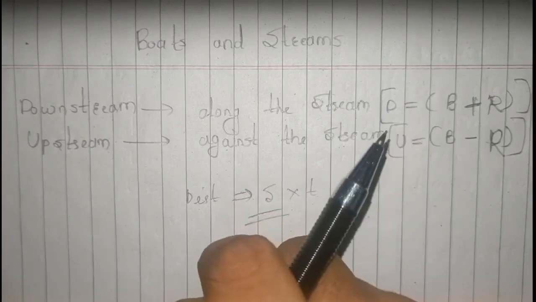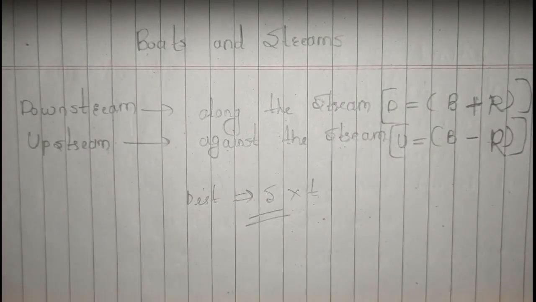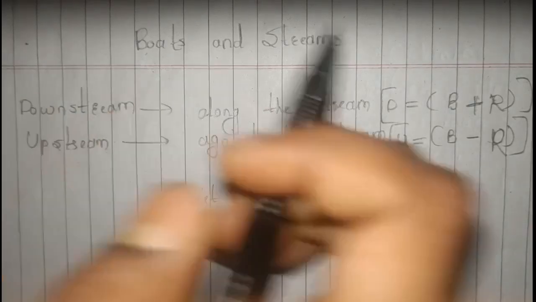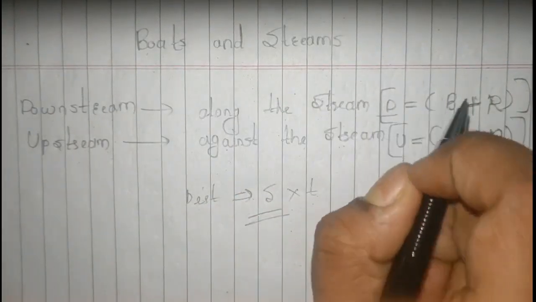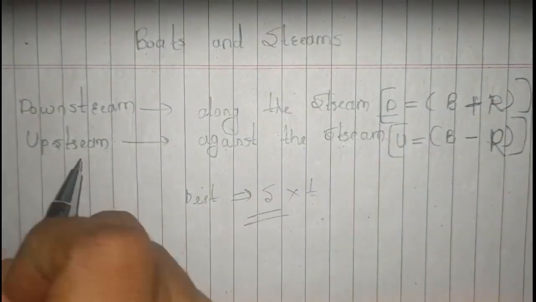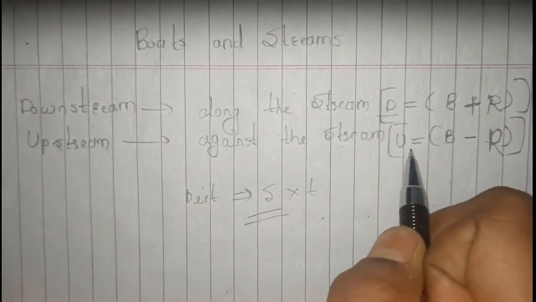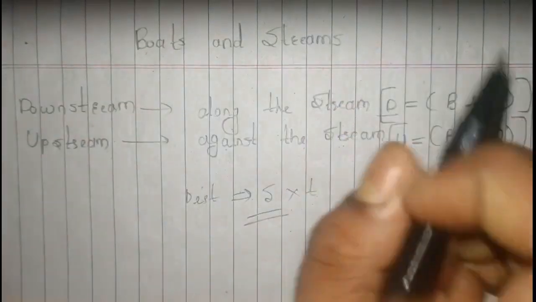But specifically in boats and streams, when you're going along the streams, you have to consider the speed of the stream. So when we say downstream, your downstream speed is your cumulative speed, which here we are denoting with D. And similarly for your upstream speed, here we are denoting it with U. Consider that D and U are speeds only.